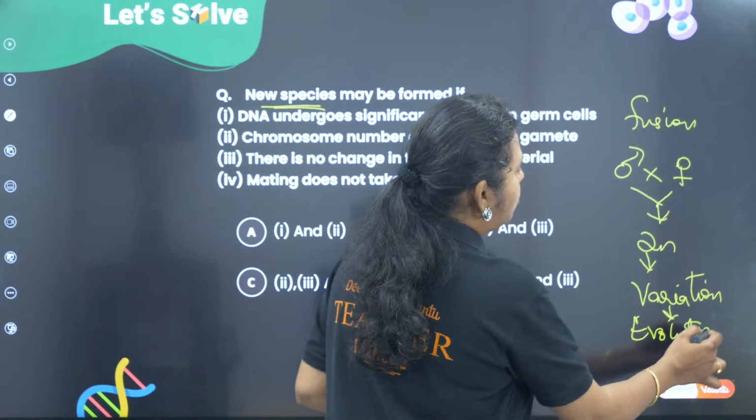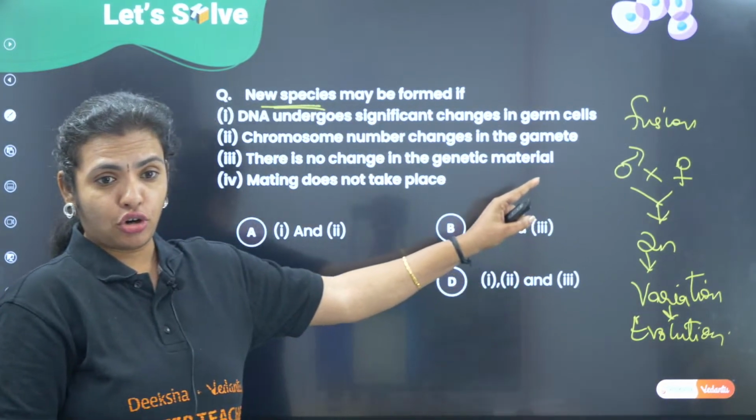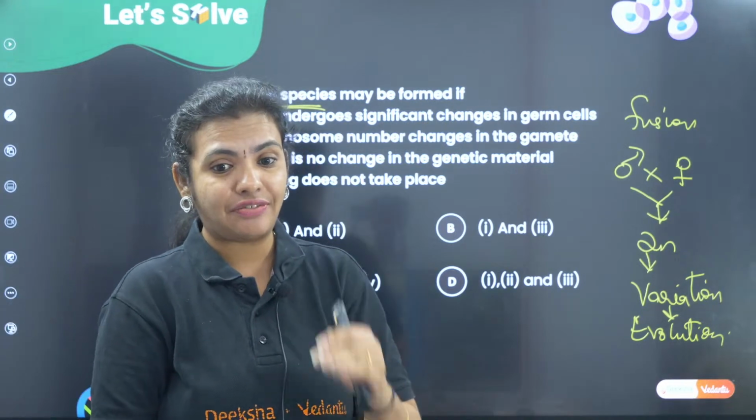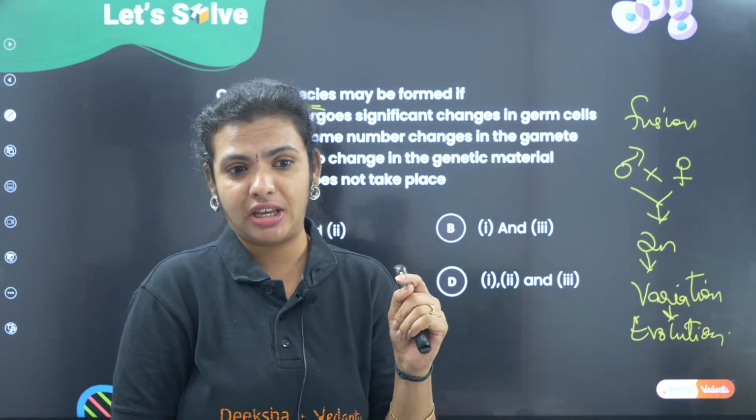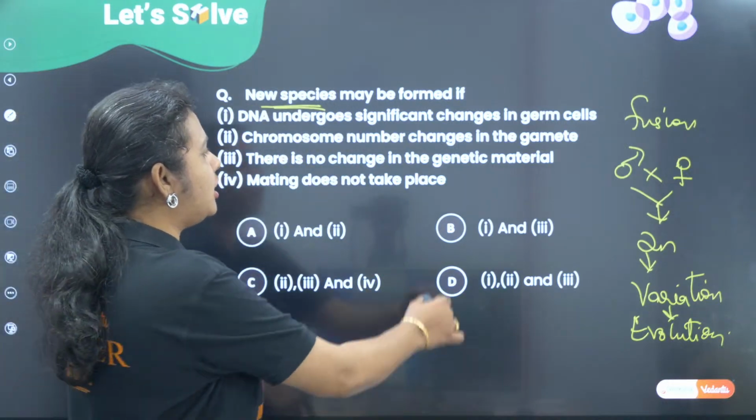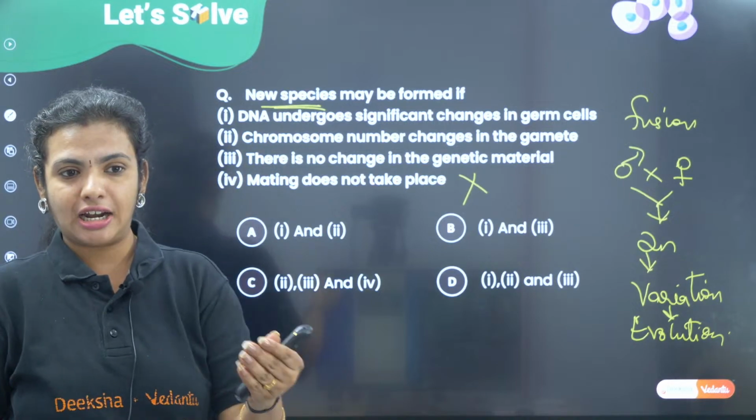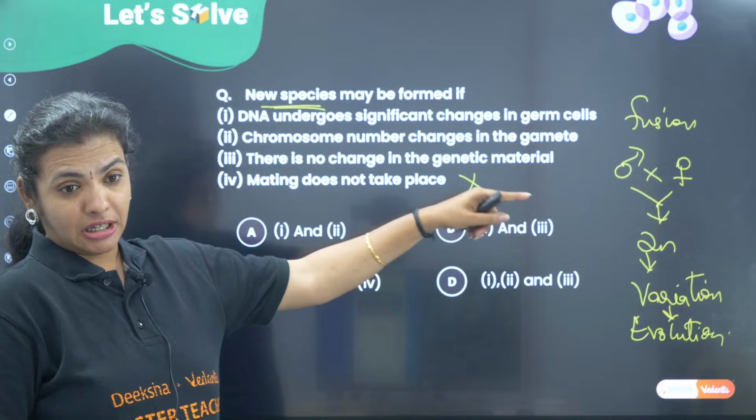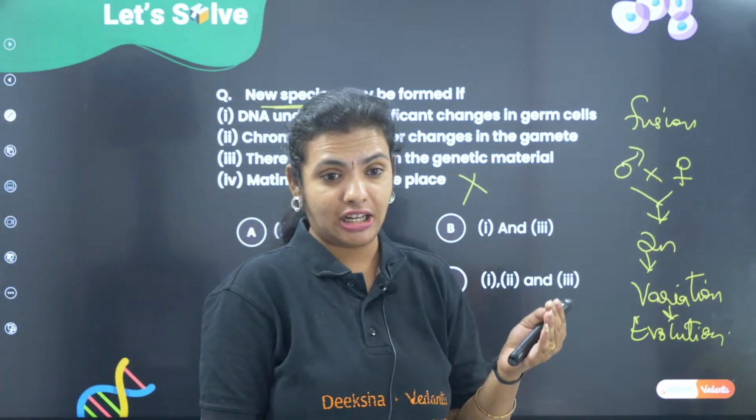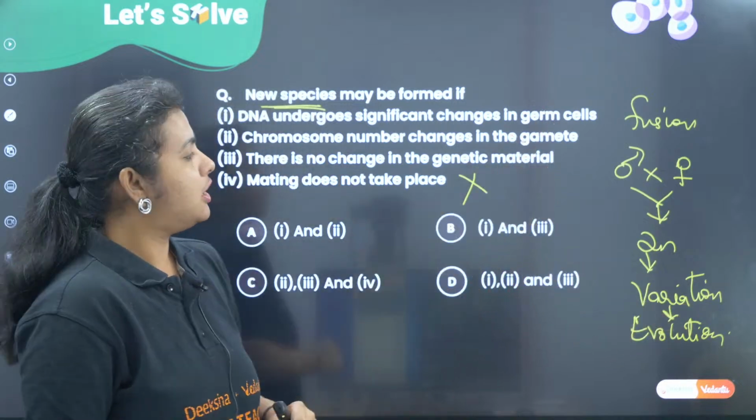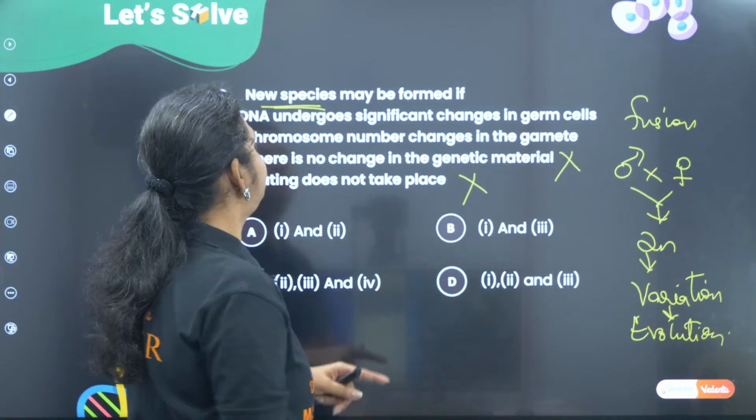So what is happening here? There is fusion of the male and female gametes. That means definitely fertilization is happening, mating is happening. The fourth option says mating does not take place. No, so that can't be the answer. Option 3 says there is no change in the genetic material. When there is no change in the genetic material, definitely there is no variation. Correct? So again, that can't be the answer.